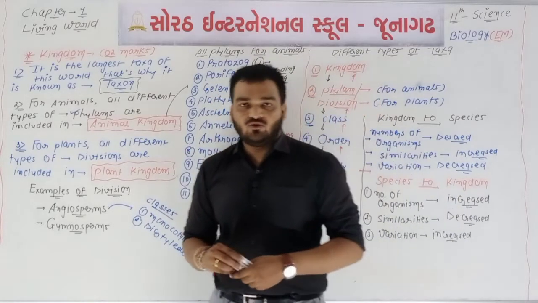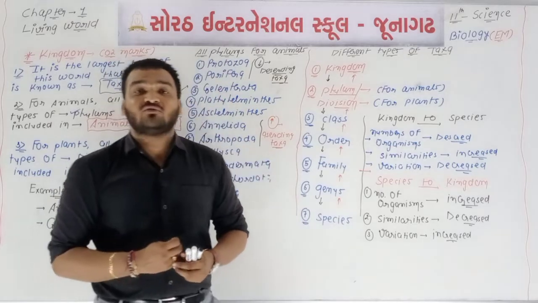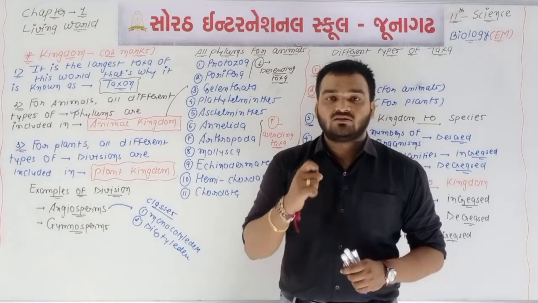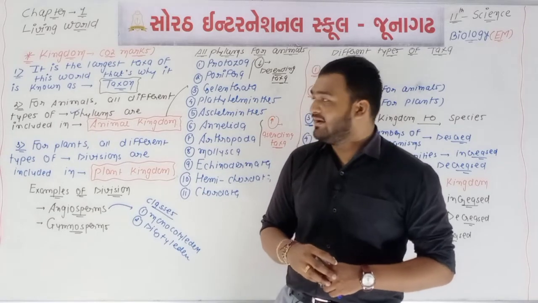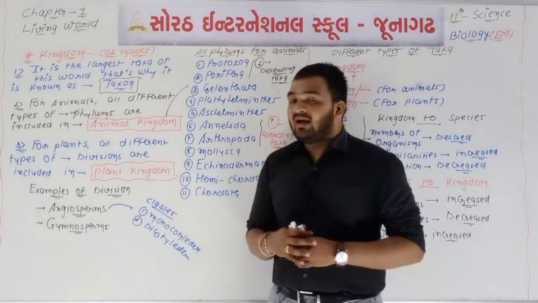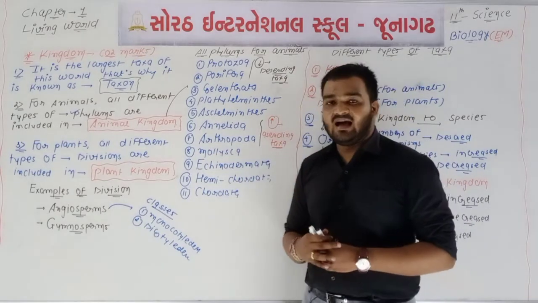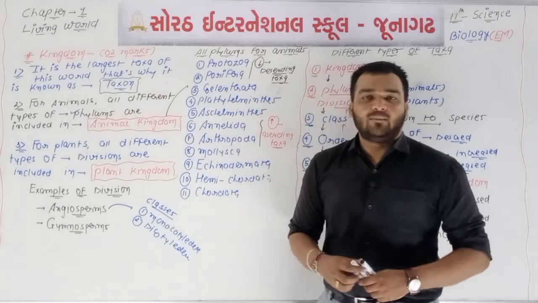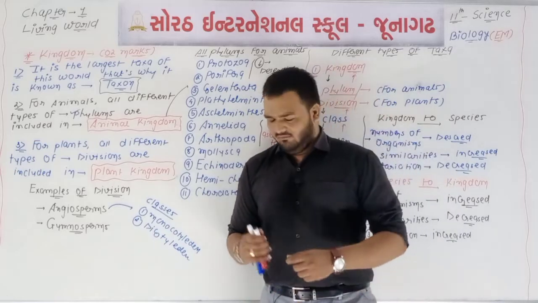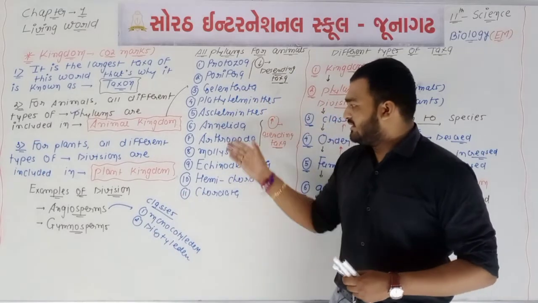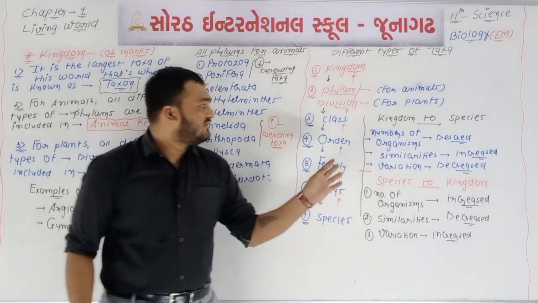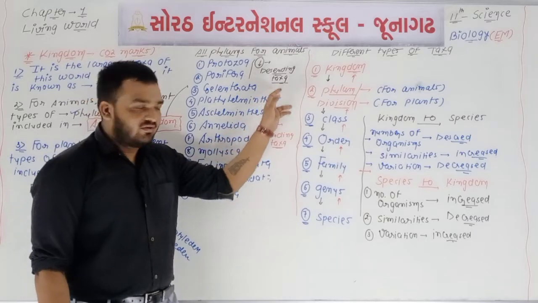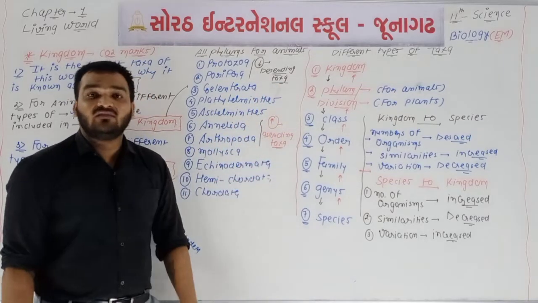See, the largest taxon among the different taxonomical categories is the kingdom. The first point is that it is the largest, located at the topmost level of the categories, so that's why it is known as the taxon. For animals, all different phyla are included under one kingdom, known as the animal kingdom, and for plants, all different divisions are included under one kingdom, known as the plant kingdom. These are the examples. This sequence is important. The arrow or sign is important: the downward arrow is a descending sequence of taxa and the upward arrow indicates the ascending sequence of taxa.